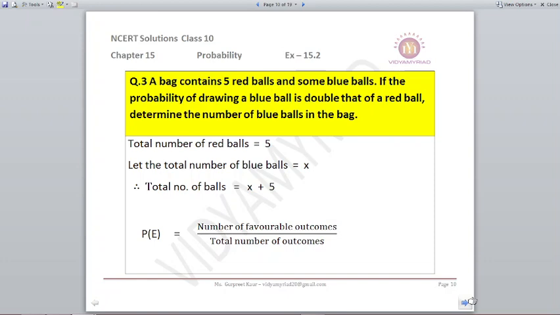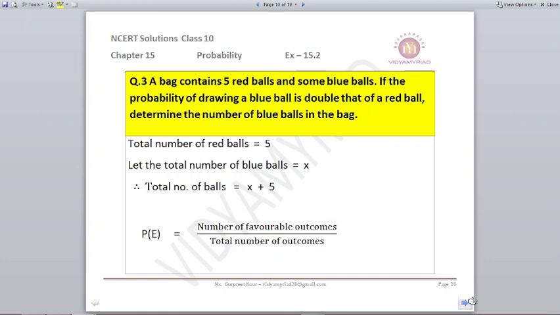A bag contains 5 red balls and some blue balls. If the probability of drawing a blue ball is double that of a red ball, determine the number of blue balls in the bag. So we are given the total number of red balls, that is 5. We don't know the blue balls, so let the total number of blue balls be x.